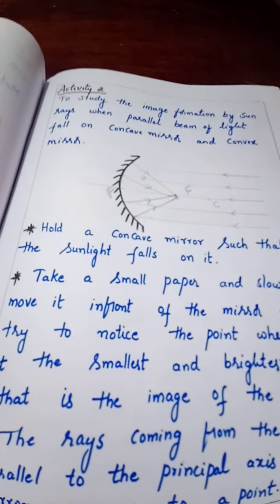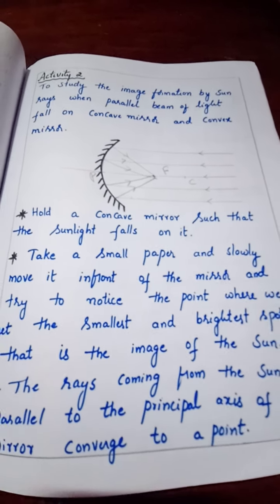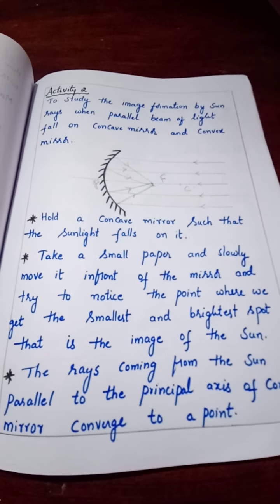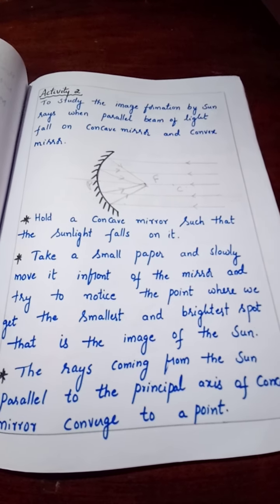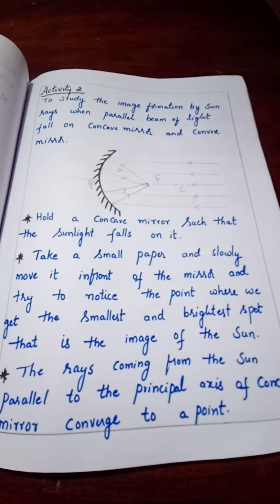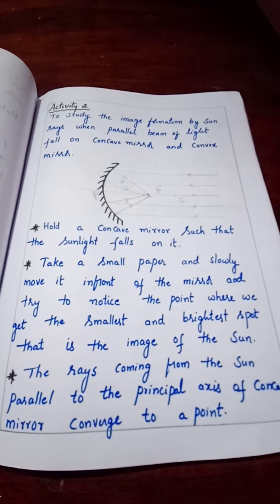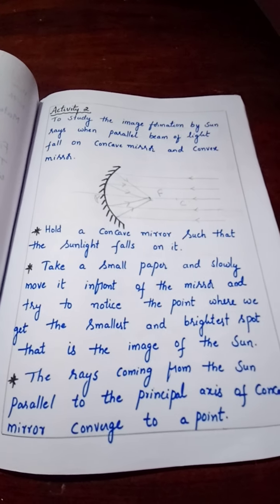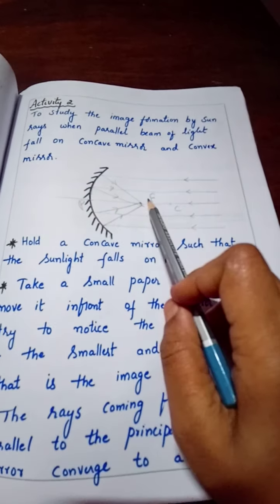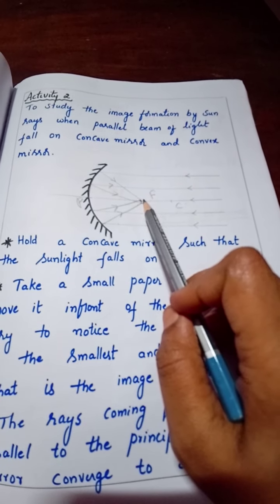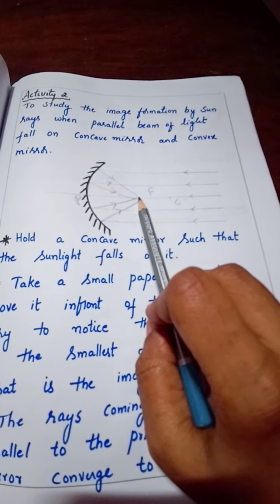Here also it is the same thing. This is a concave mirror. Hold a concave mirror such that the sunlight falls on it. Take a small paper and slowly move it in front of the mirror and try to notice the point where we get the smallest and brightest spot. That is the image of the sun. Take a concave mirror, keep a paper near it. So sun rays fall on the concave mirror and reflect back like this, and at the reflecting point they all will meet here. This meeting point we have already learnt is called the focus.